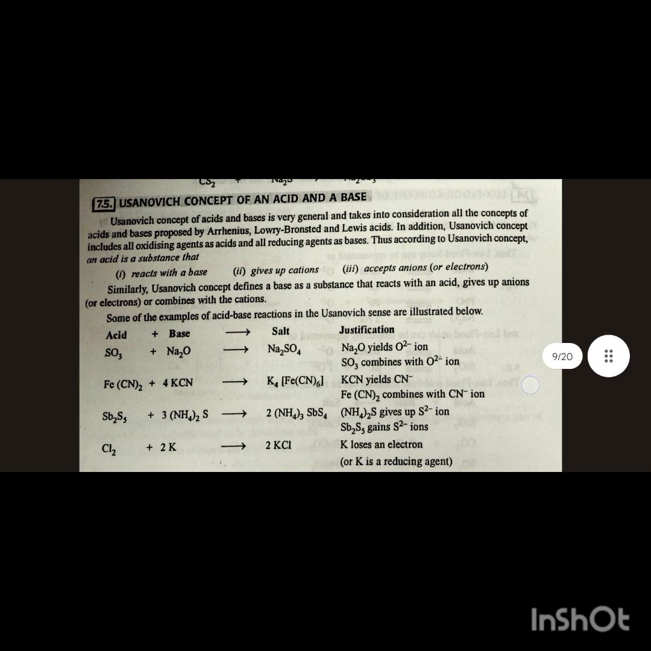Usanovich concept of acid and base. The Usanovich concept of acid and base is very general and takes into consideration all the concepts of acids and bases proposed by Arrhenius, Lowry, and Lewis. In addition, this concept includes all oxidizing agents as acids and all reducing agents as bases. According to this, an acid is a substance that reacts with a base, gives up cations, or accepts anions.